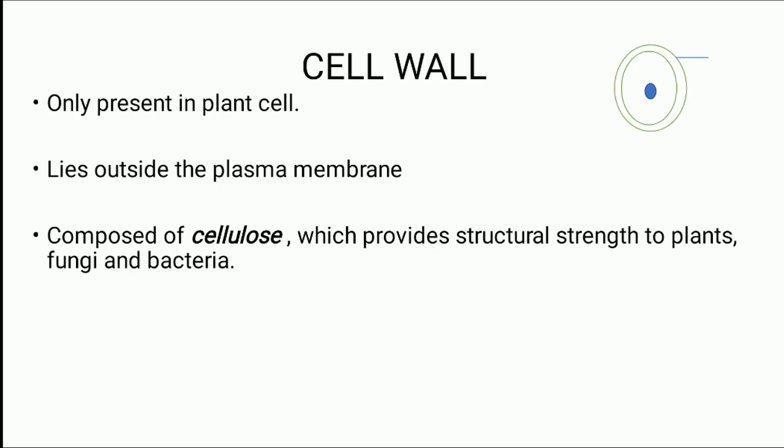The important point to be noted in cell wall is that it is only present in a plant cell and is absent in animal cell, and it also lies outside the plasma membrane. Cell wall is composed of cellulose, which provides structural strength to plants, fungi and bacteria.